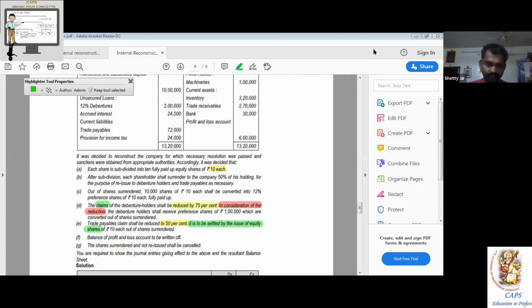Here E1: Trade payable account debit 72,000, to capital reduction account 72,000.